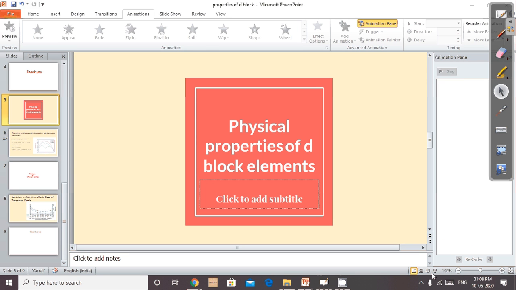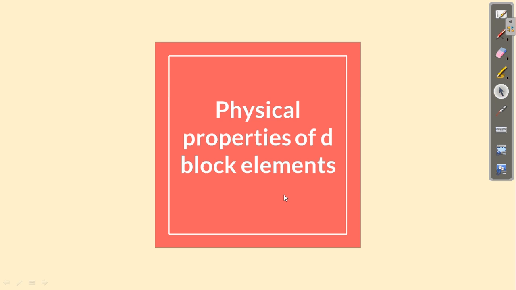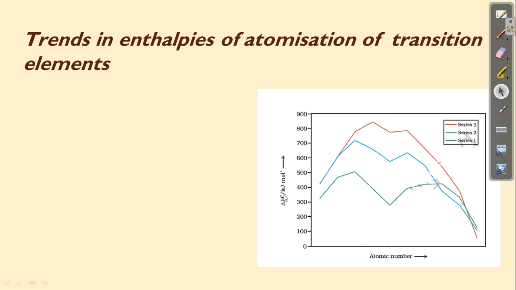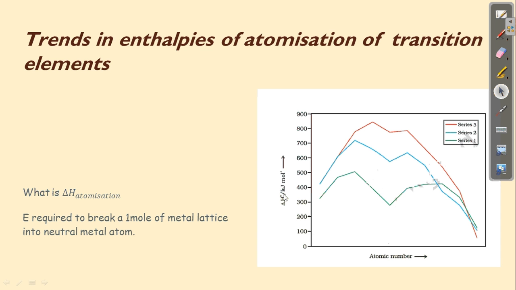Hi students, this video is also about the properties of d block elements, and here we are going to see the second property, which is the enthalpy of atomization. So first question, what we want to know is, what is enthalpy of atomization? Enthalpy of atomization is nothing but the energy required to break 1 mole of metal lattice into a neutral metal atom.